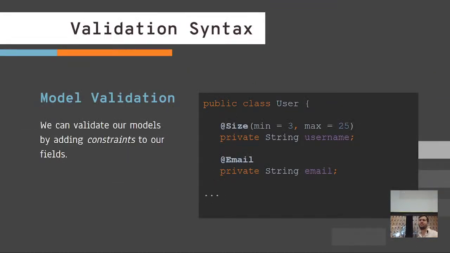All right, cool. So, validation syntax. This is what we're learning about, validation in Java. Validation in Java starts with the model. If we don't write validation in the model, like these little @ things, it's not going to be very useful to us, at least in the context of what we're working on right here. We can add constraints to our fields. We can add multiple constraints. Here we have @Email over email, and this is going to provide validation for this class's input fields.